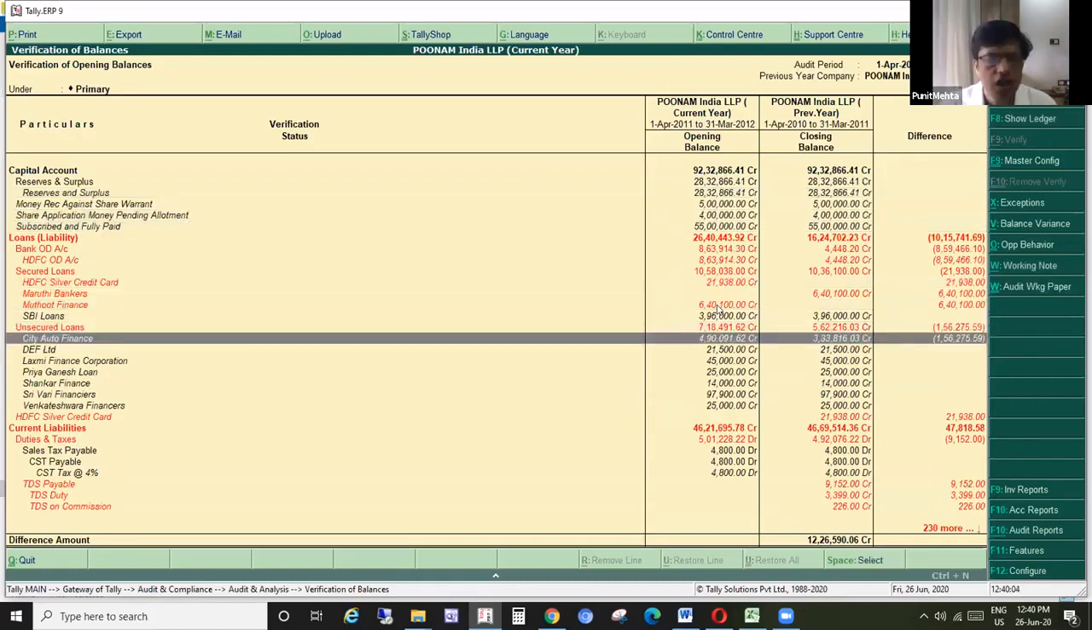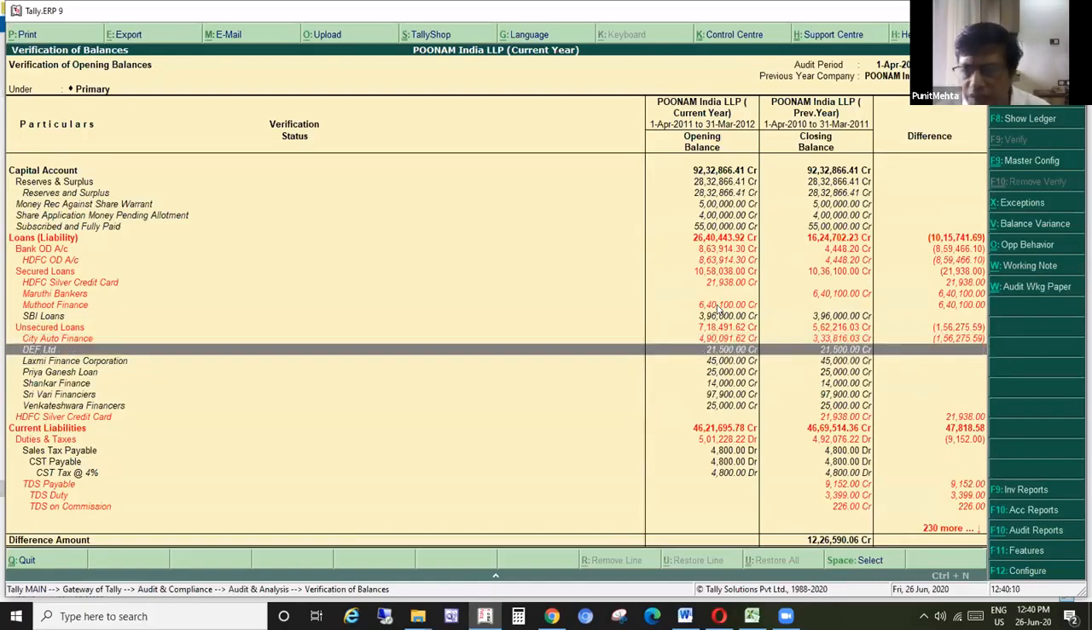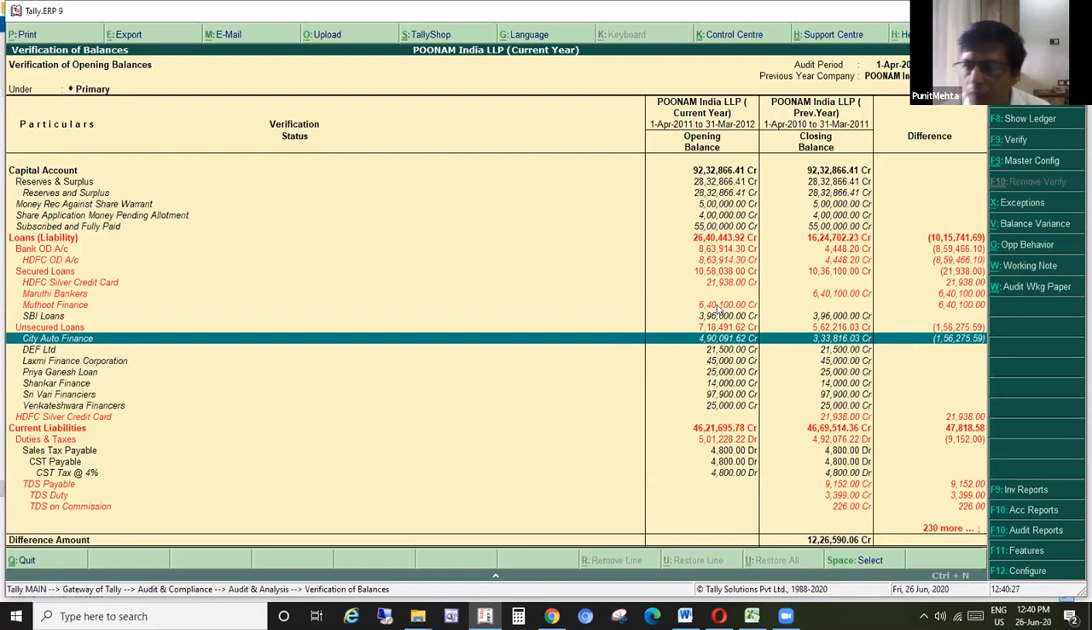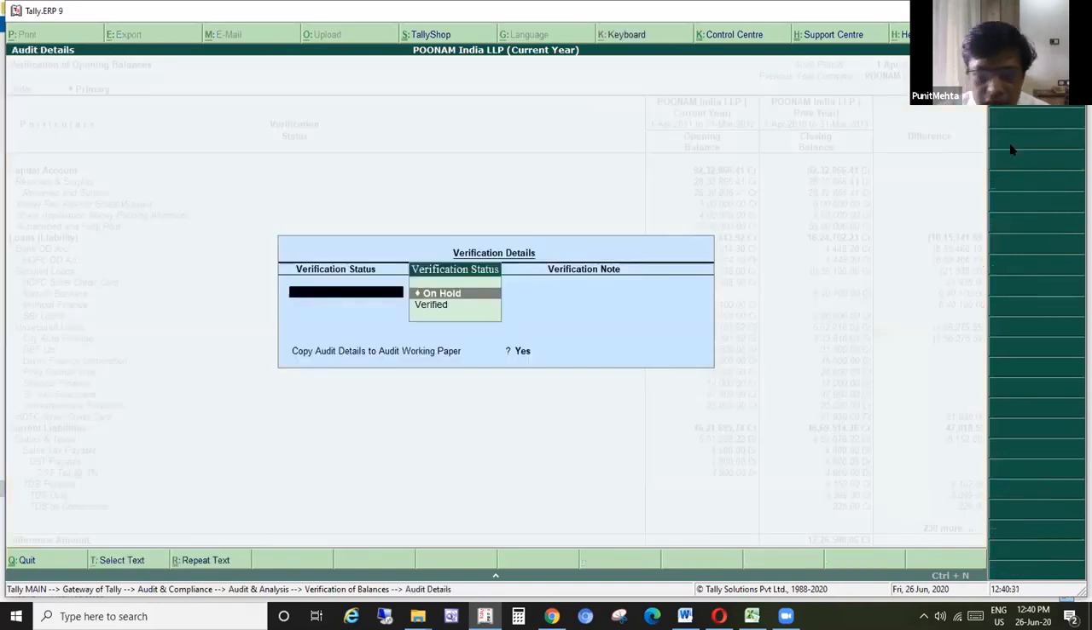Here you will see that there was a company called City Auto Finance in the previous year. The opening balance in the current year was 490, and the previous year was 333. Here you can ask the auditor or auditee to please inform. So here you can just press spacebar to verify.